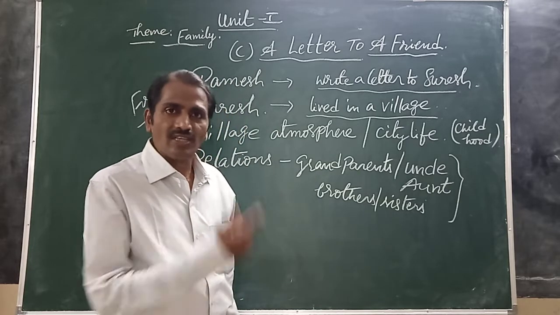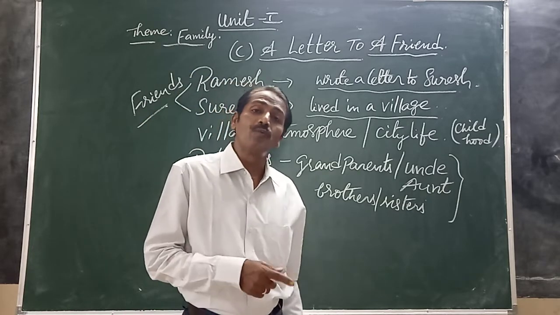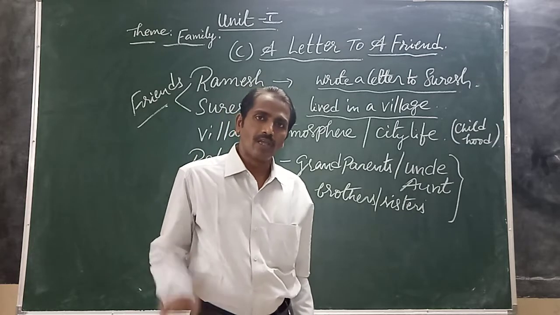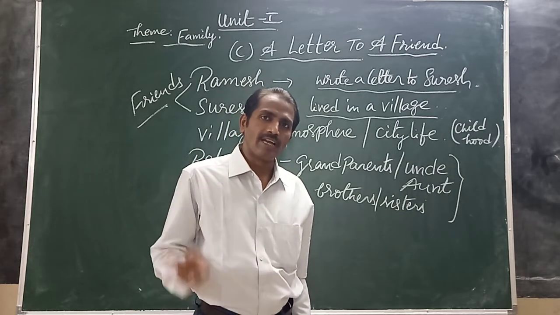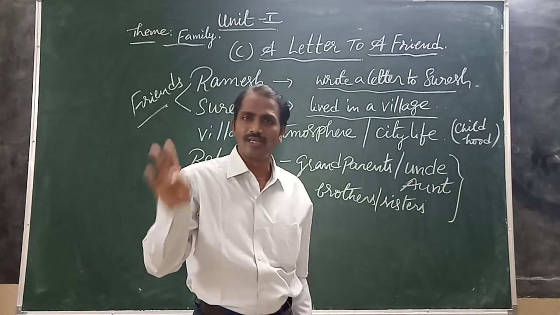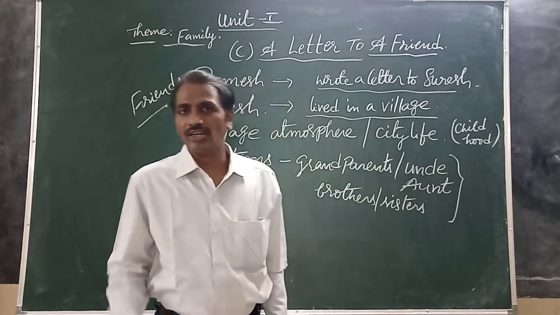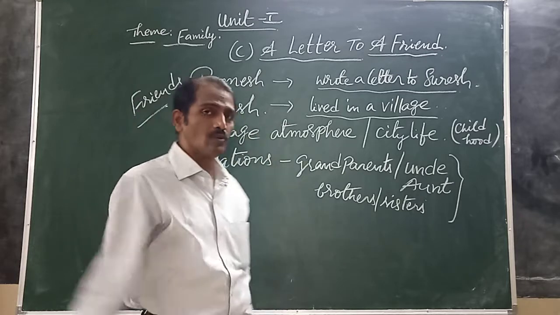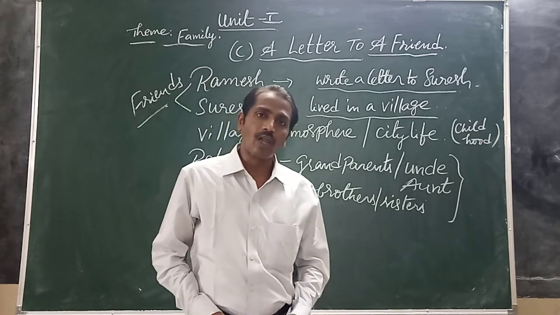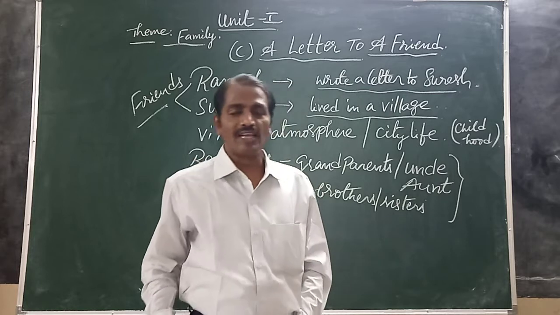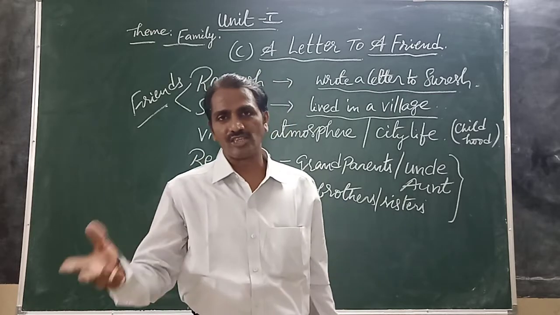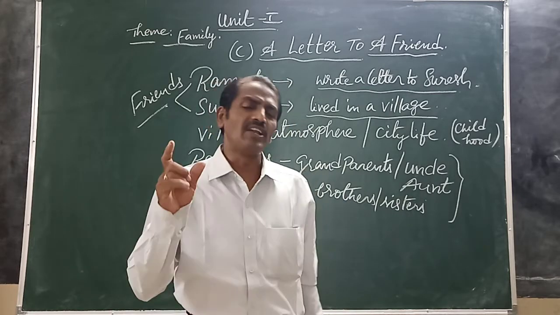So this is the last lesson of the first unit. A reading is completed, B reading, that is My Mother poem, is completed. Now I am going to explain C reading, which is A Letter to a Friend. Now children, all of you open page number 15 of your textbook. This is a very interesting letter.